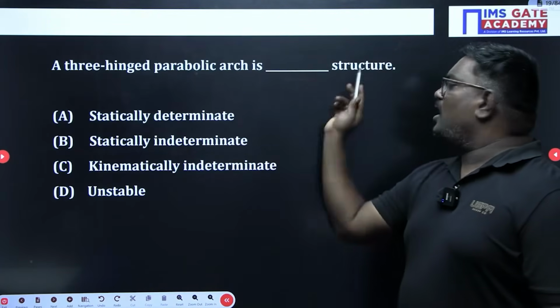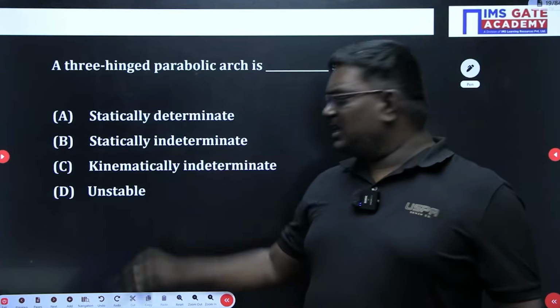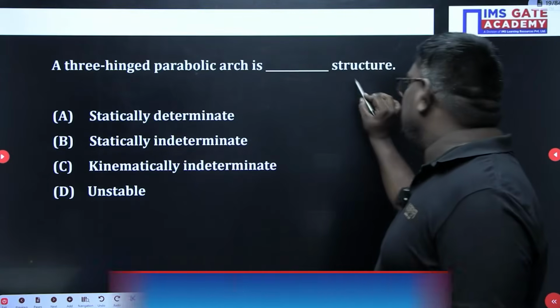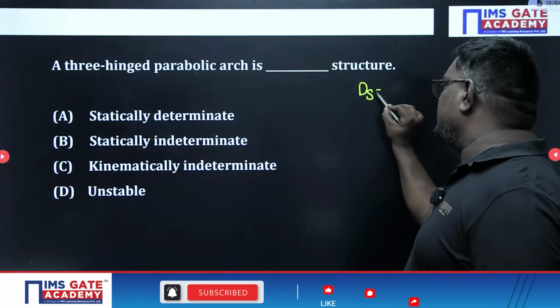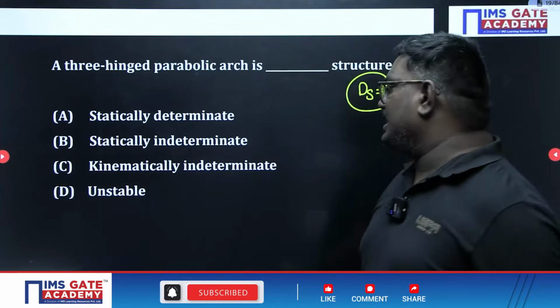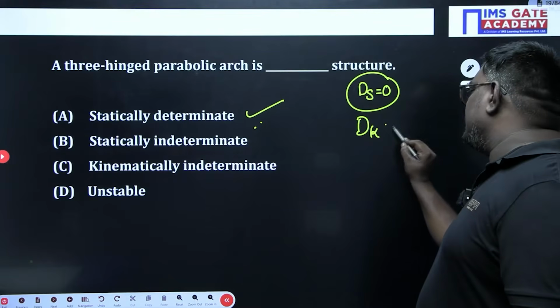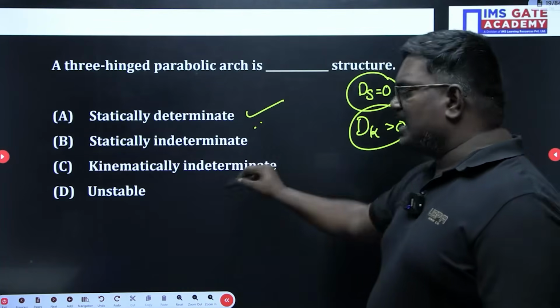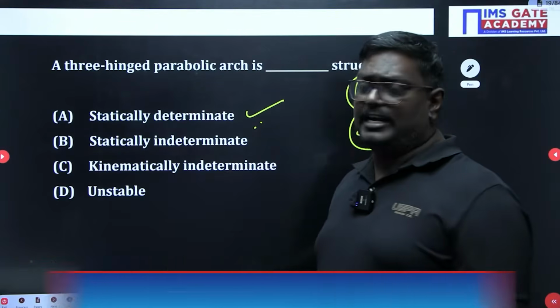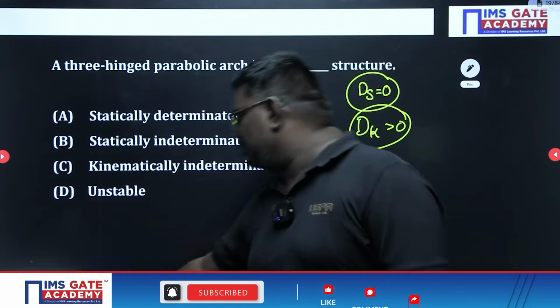A 3-hinged arc, actually, see students, here there are two answers, because in a 3-hinged arc the static indeterminacy is 0, which indicates it is a statically determinate structure. But in a 3-hinged arc, the degree of kinematic indeterminacy is greater than 0. So it is statically determinate but kinematically indeterminate, but still I feel the first option is the right answer.